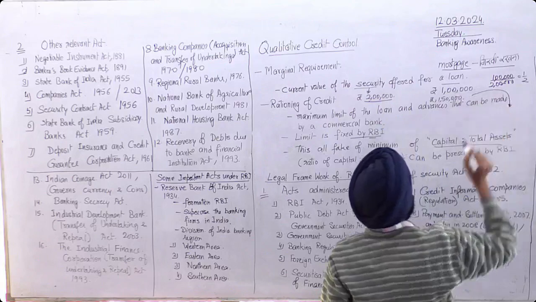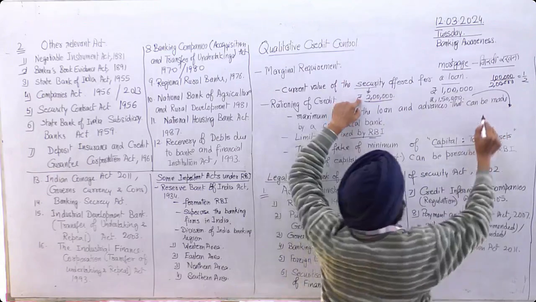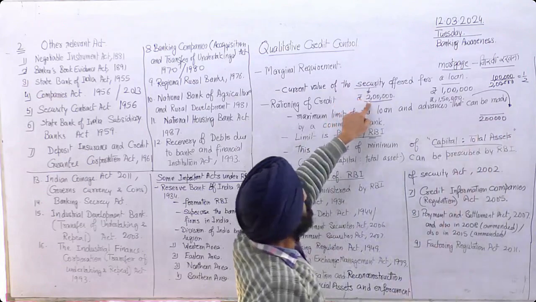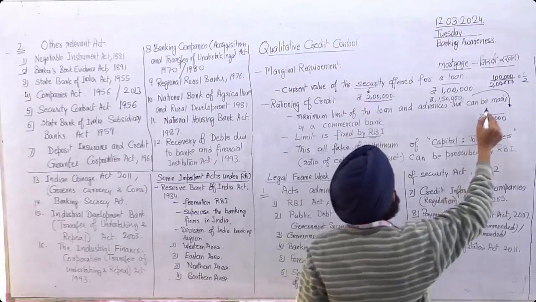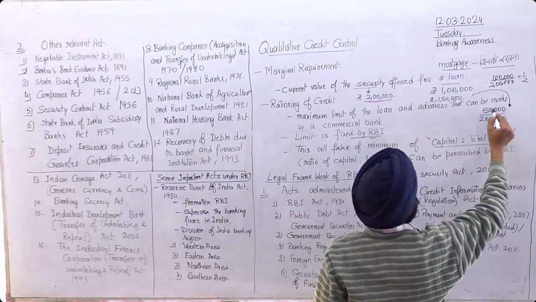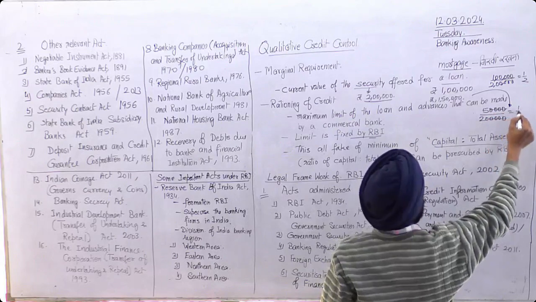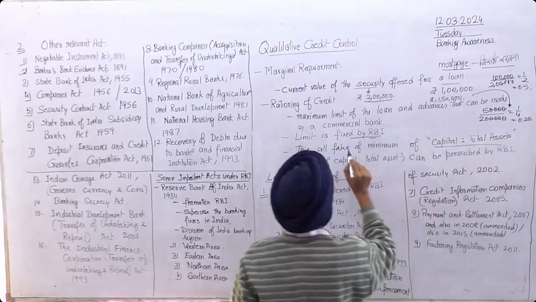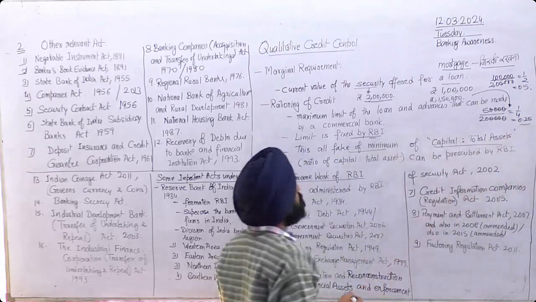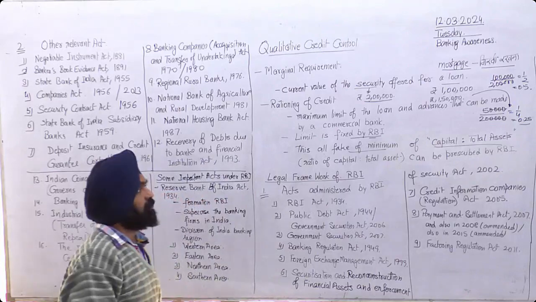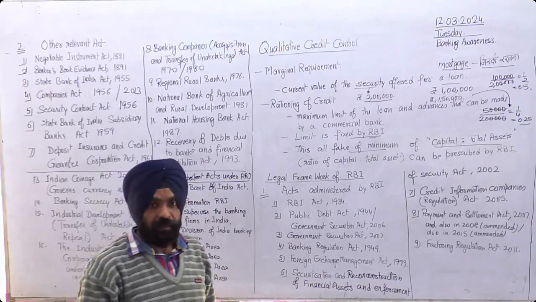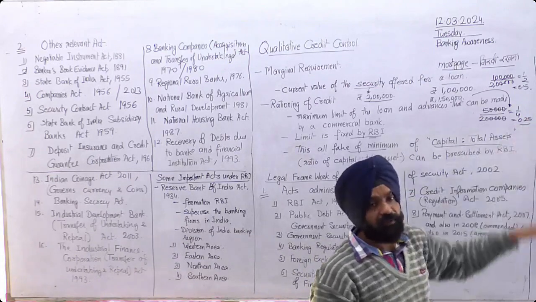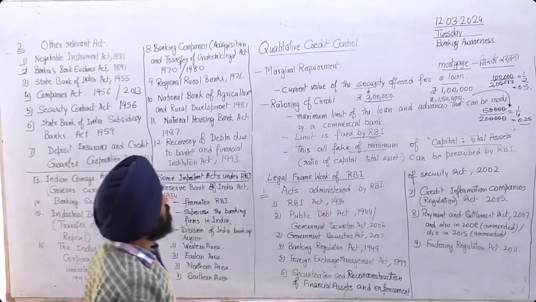But in the second case, the total is 2 lakh, but the bank has kept only 50,000. So how much will it be? 50,000 by 2 lakh is 1 by 4, that is 0.25. So this is the minimum ratio of capital to total assets that is prescribed by the RBI. You can go up to 0.25, 0.3, whatever it is. It is prescribed by RBI.